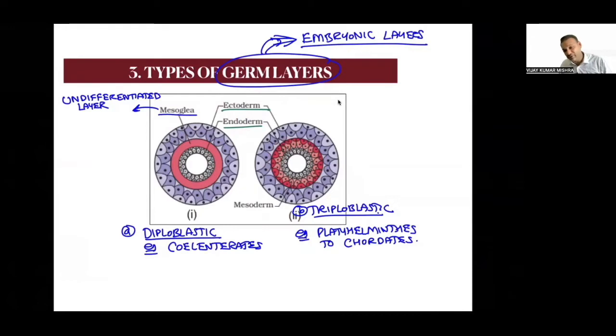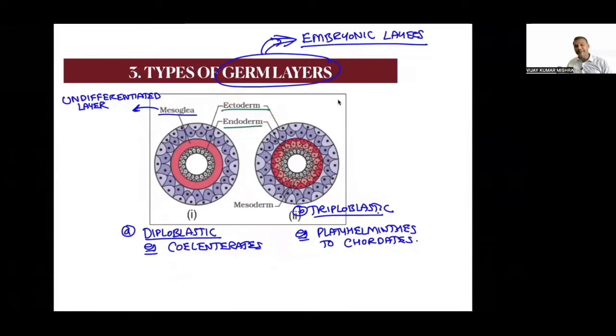So depending upon the number of germ layers, an organism may be divided into diploblastic or triploblastic. Diploblastic means having 2 germinal layers and triploblastic means having 3 germinal layers. Diploblastic example is going to be Coelenterate. Hydra is the famous example. And the example of triploblastic is going to be Platyhelminthes to Chordata. Is that clear? So there will be outer ectoderm, inner endoderm.